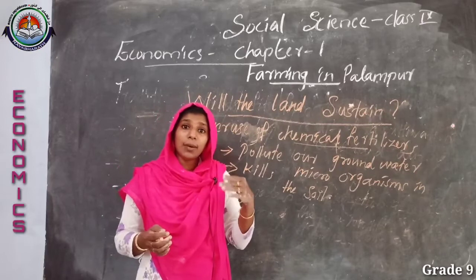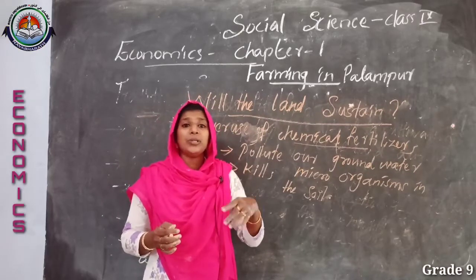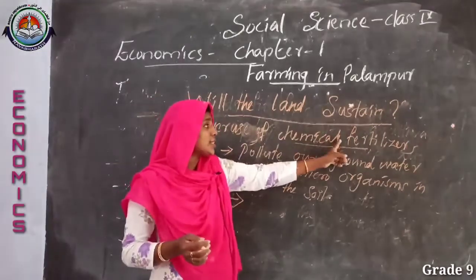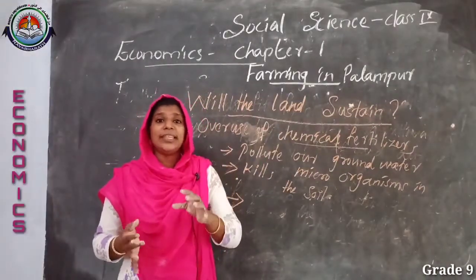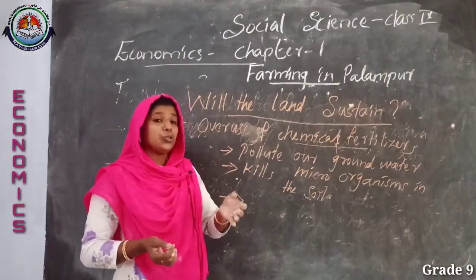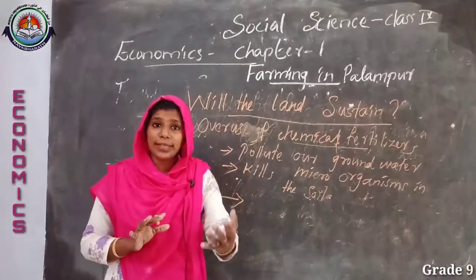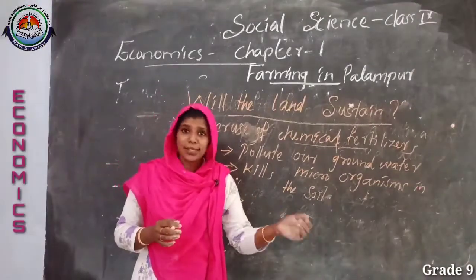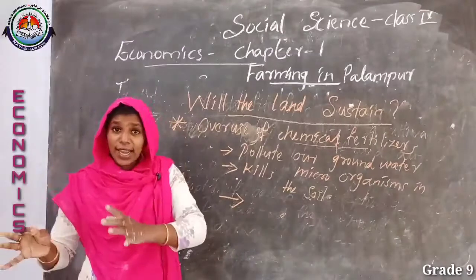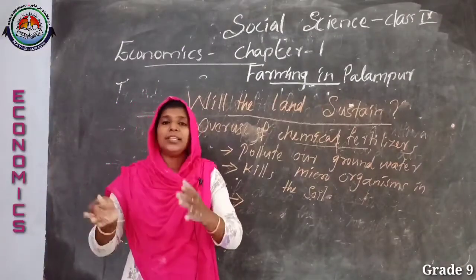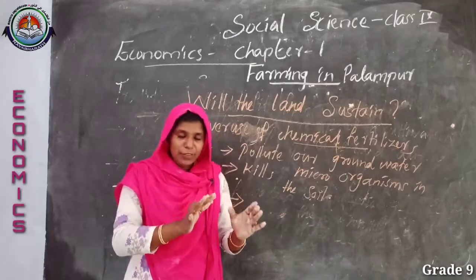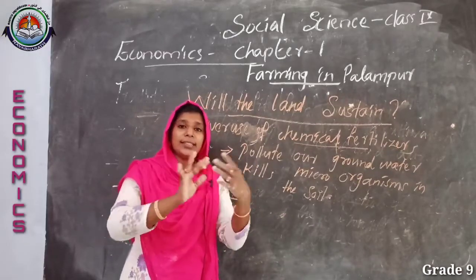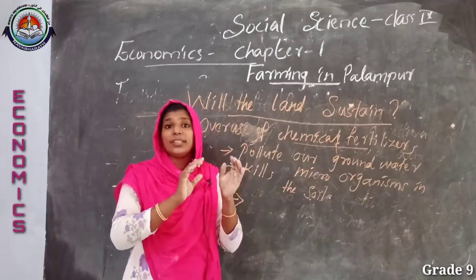What do you mean by that? By using chemical fertilizers in a higher quantity, it will create many health problems for us and also for animals and plants. On one side it will be beneficial, but on the other side it will be destructive.